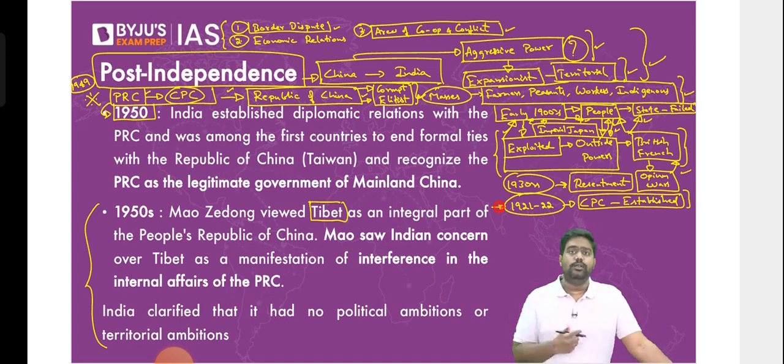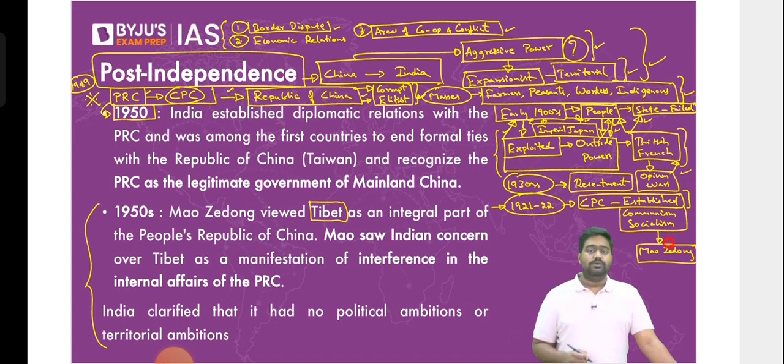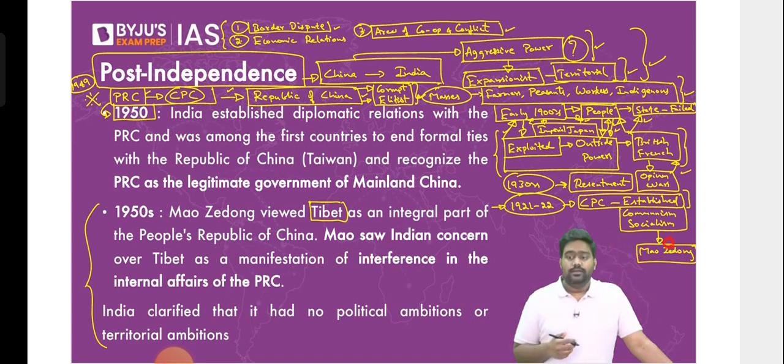Communism was gaining popularity around the world, right? As a political, economic ideology, communism and socialism were gaining popularity around the world. So the Communist Party of China was established, and within a few years, by the 1930s, a leader came up called Mao Zedong to lead the Communist Party. Mao Zedong, the founding father of today's China, the PRC, would emerge as the leader, the general secretary of the Communist Party, and he would lay the foundation for a left-wing extremist ideology to transform the Chinese state and the Chinese civilization.